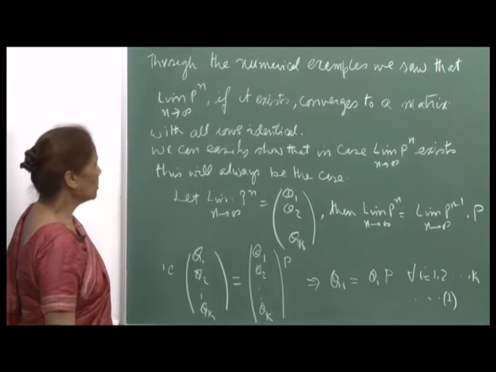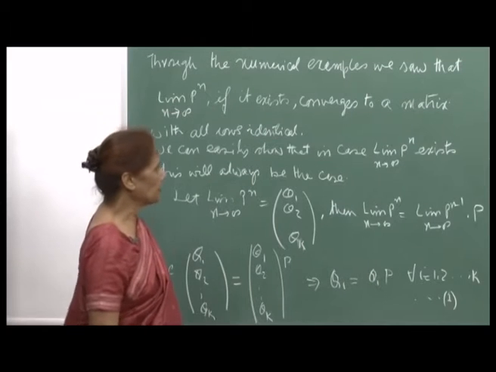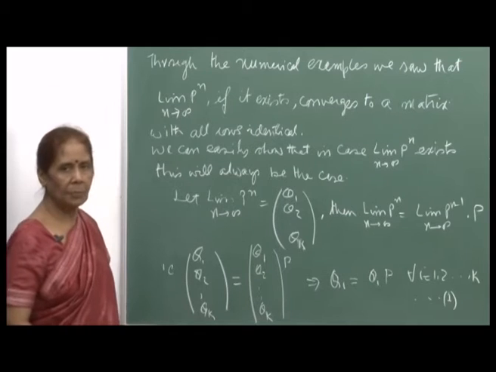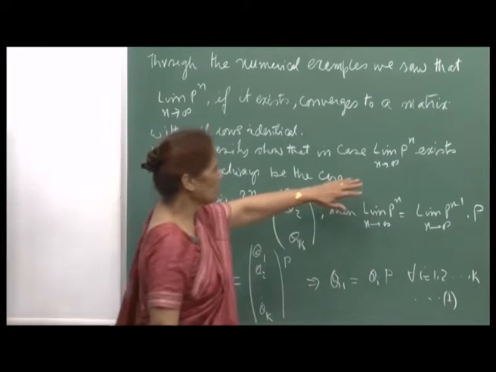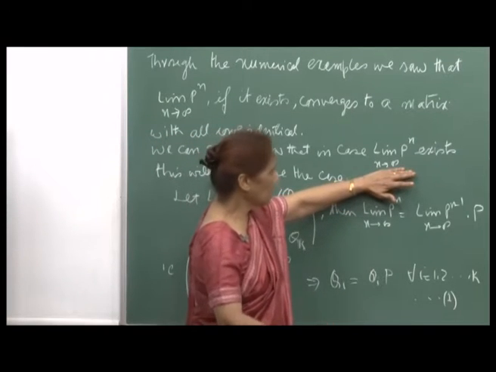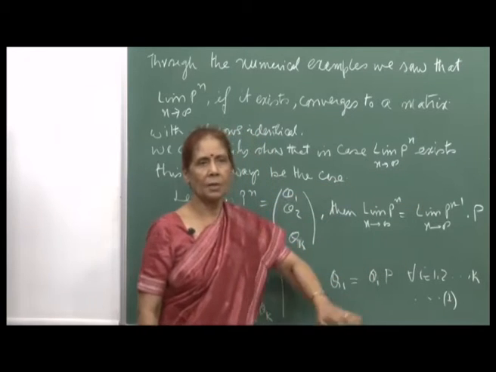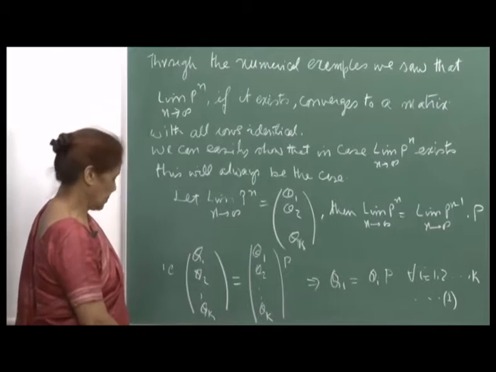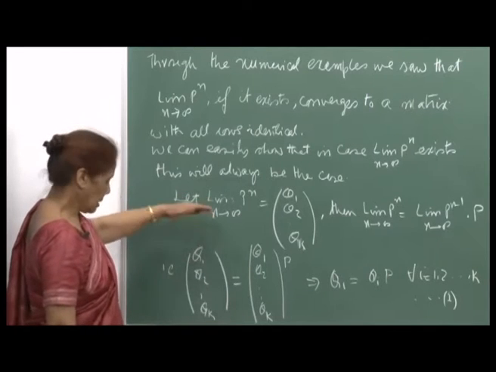So, we can easily show that in case the limit of P^n as n goes to infinity exists, this will always be the case. That means, whenever this limit exists, it will converge to a matrix whose rows are all identical. So, let us show this very easily.